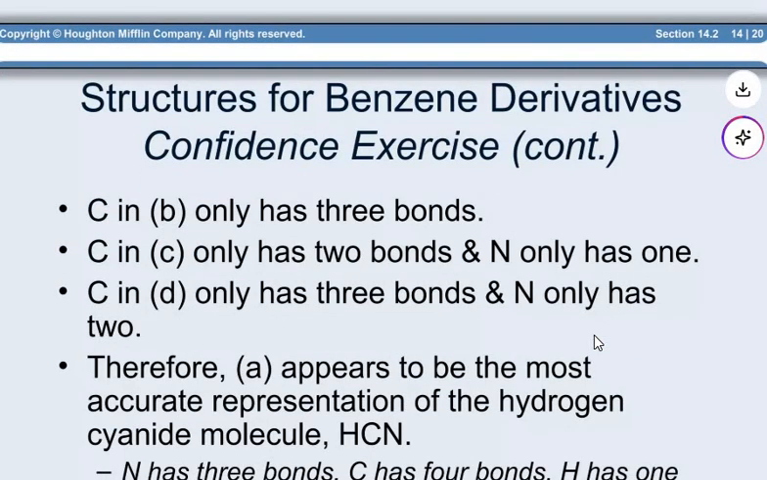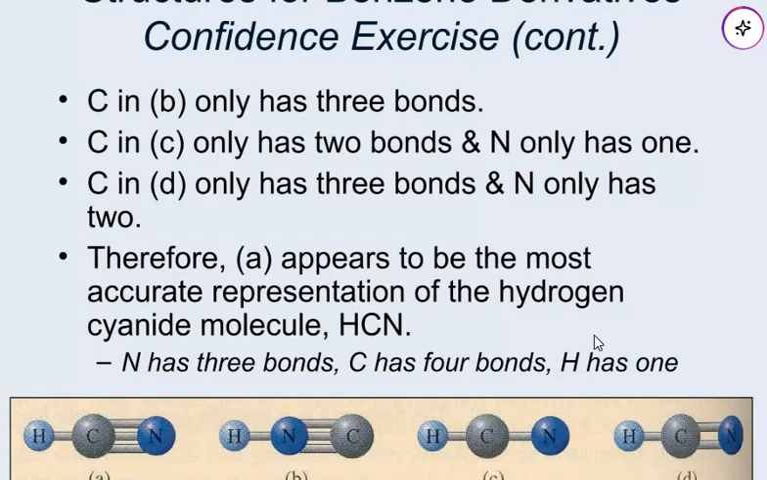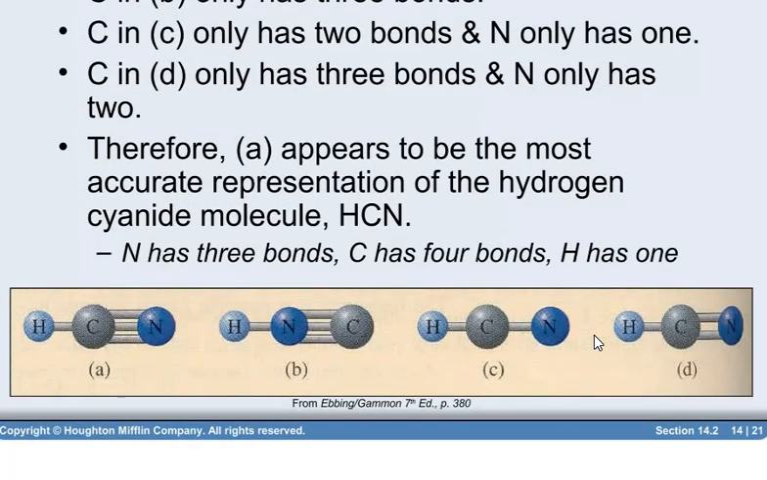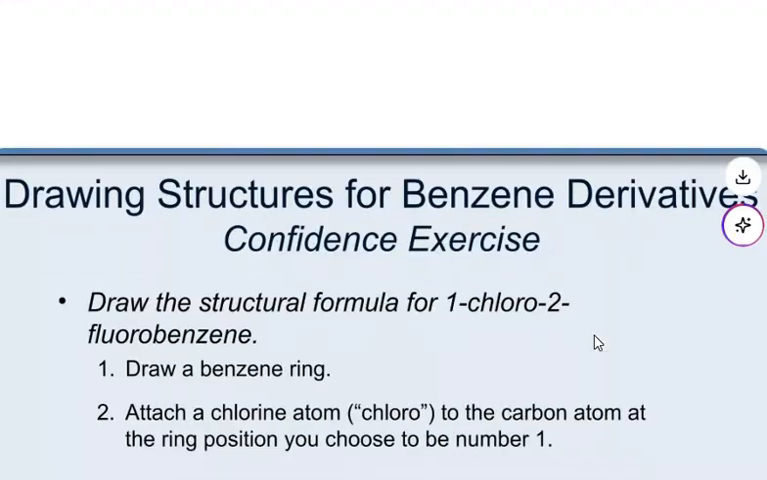So carbon in B only has 3 bonds, carbon in C only has 2 bonds and nitrogen only has 1, carbon in D only has 3 bonds and nitrogen only has 2 bonds. Therefore, A appears to be the most accurate representation of the hydrogen cyanide molecule like this. So N has 3 bonds, carbon has 4 bonds, and hydrogen has 1.